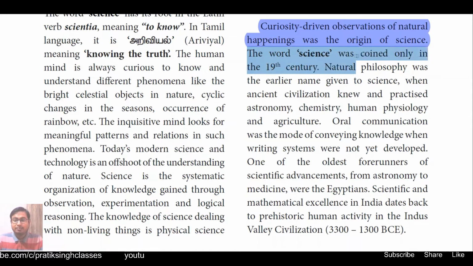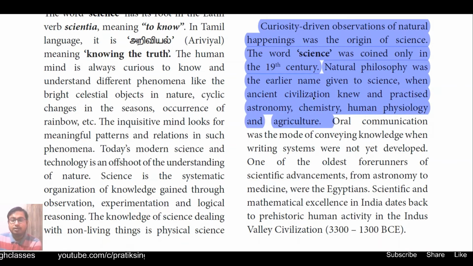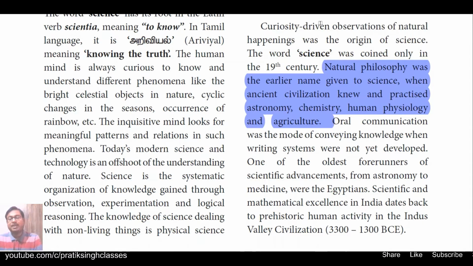The word science was coined only in the 19th century. Okay, before that in different civilizations we were using different words for it. Natural philosophy was the earlier name given to science when ancient civilizations knew and practiced astronomy, chemistry, human psychology, and agriculture. Okay, in your social science you have studied about different types of civilizations, different phases of civilizations, and everywhere people were curious to know about nature, to know about the facts happening around them. Okay, earlier the word science was known as natural philosophy.